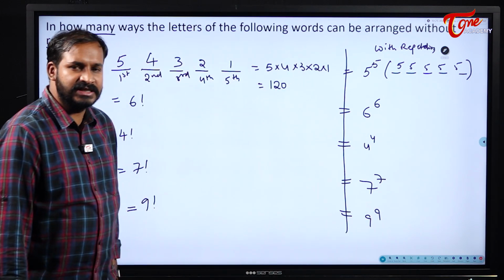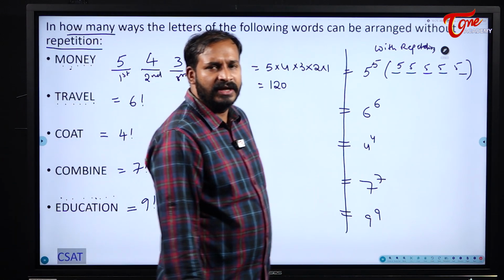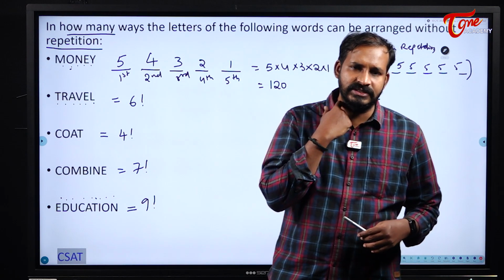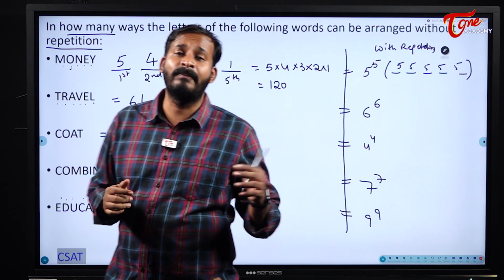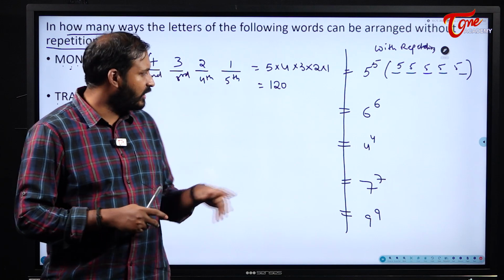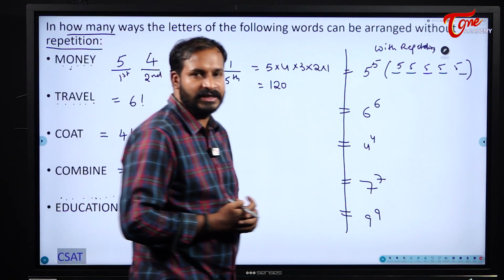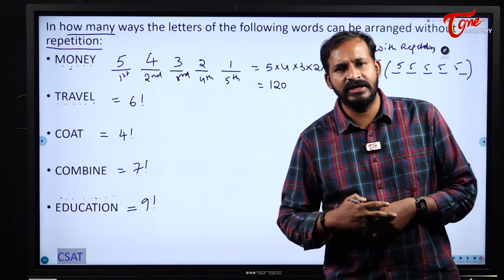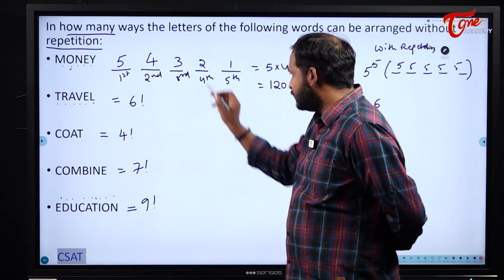But with repetition is a very, very rare case, students. Very rarely they will ask questions from this, and that too they may ask in an application-oriented way, not in this type. I think in 2021 or 2022, they asked a similar question.